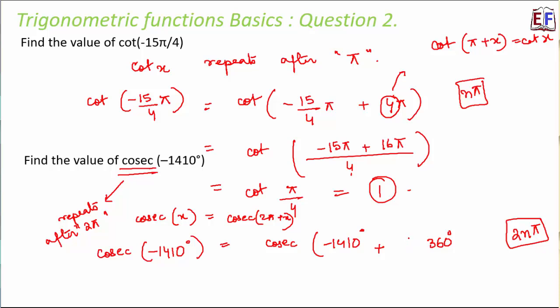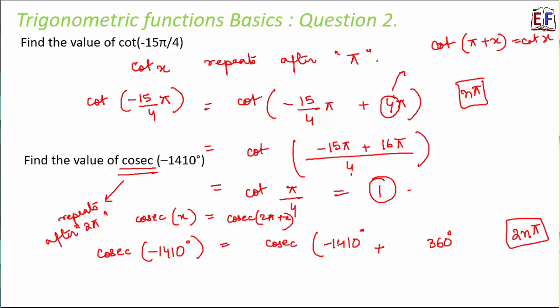Now what will be the value of this n? So n should be something so that when these two are added, we get a value for which we know the value of cosec theta. Basically, we need a value which is less than 90 degree, because from 0 to 90 degree, we precisely know the values. Right? So that's our whole idea.